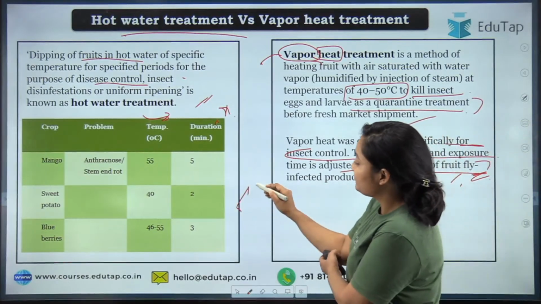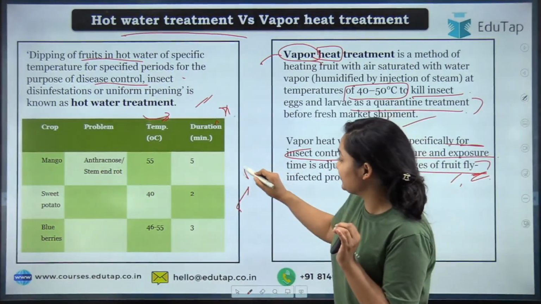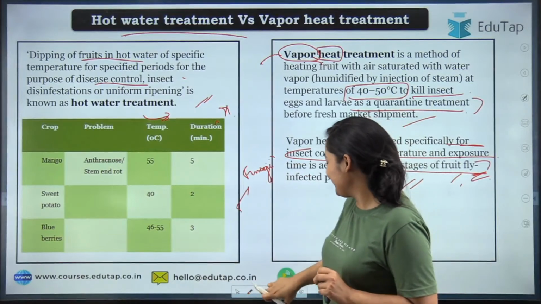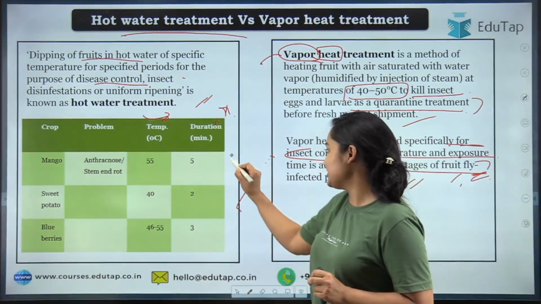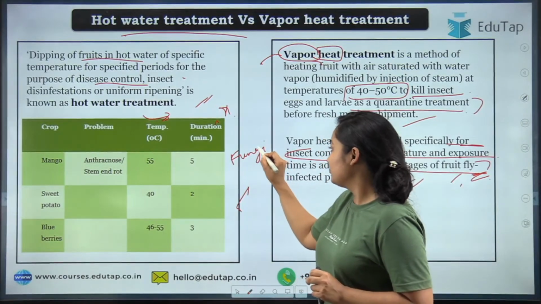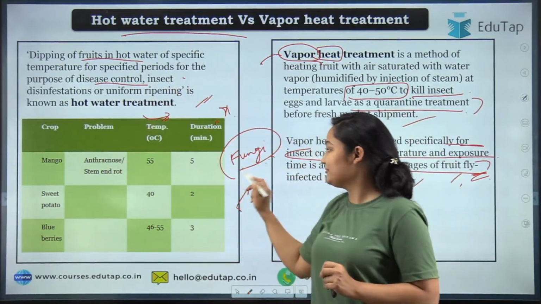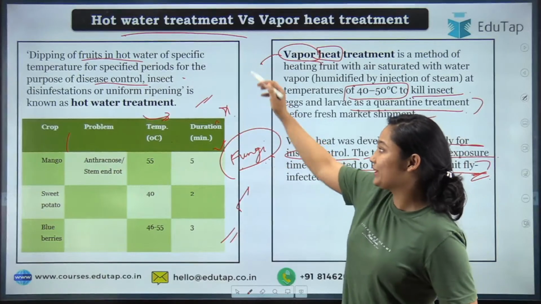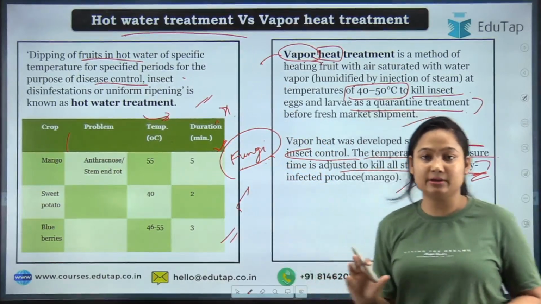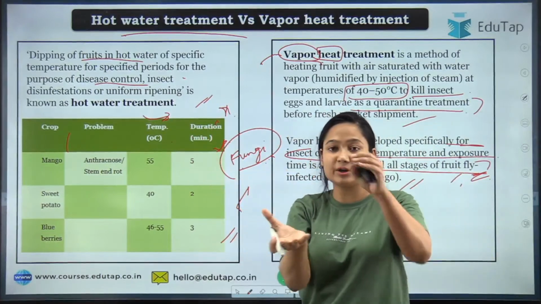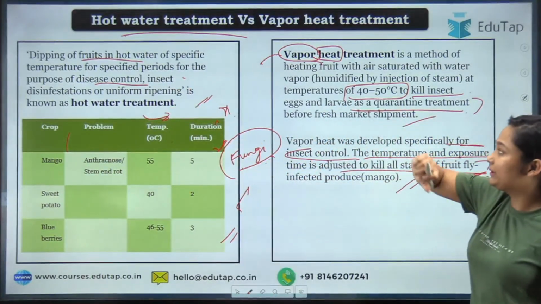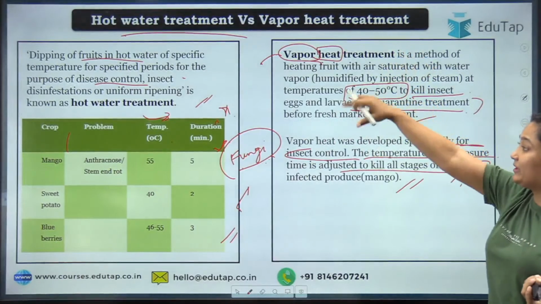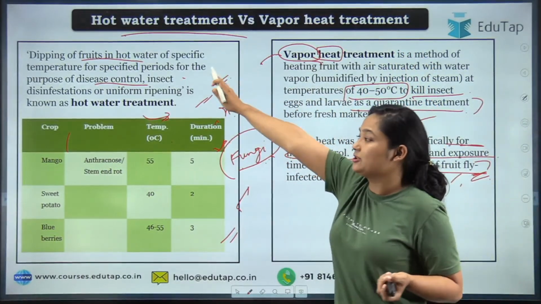Now this hot water treatment is basically, at first it was grown for the fungi. Now it is used for both insect and the fungi, but the origin of this particular method was for the fungi. So this is the table that is given for different crops, what temperature should be there, what duration should be there for the dip. Okay, dip it. So you are taking the water, dipping the fruit, that is your hot water treatment. In vapor, you are carrying the fruit and letting the vapor pass through it. Okay, that is your vapor heat treatment. Again, both of these are for the insect, but this one is also for the fungi.